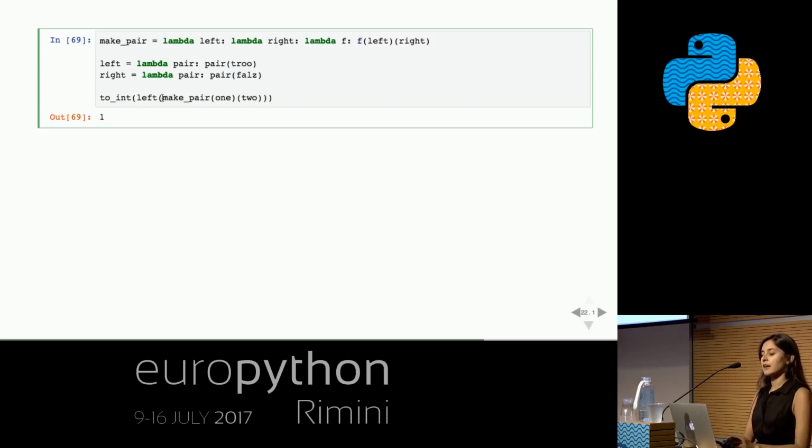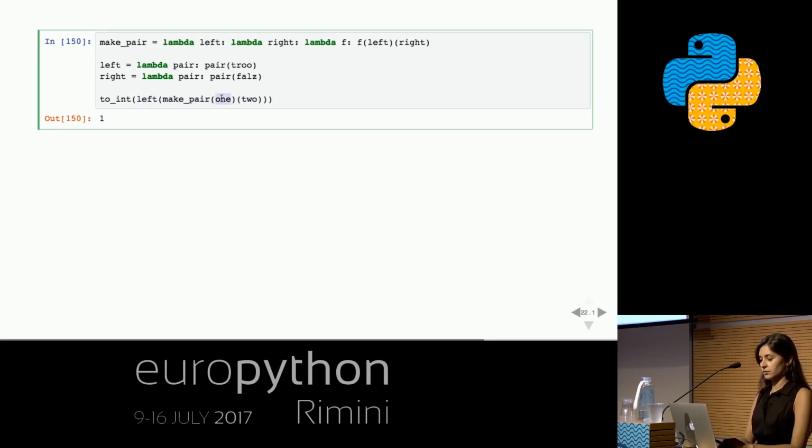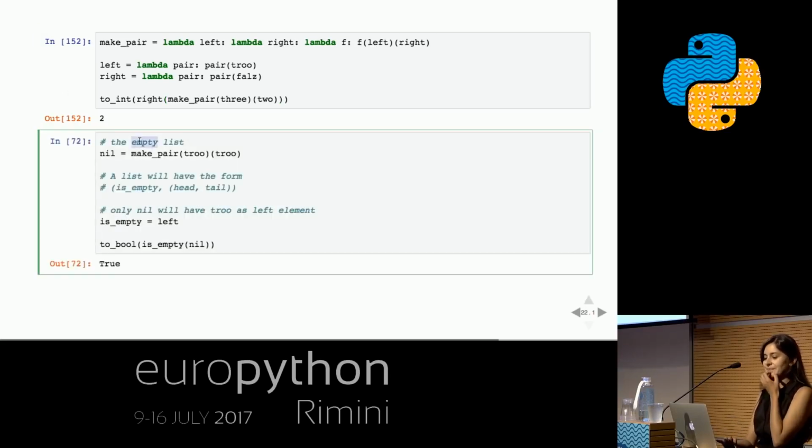So if I make a pair of 1 and 2, and I choose the left thing, then I should get 1. And if this were different, okay, and if this were right, okay, with me? Cool. All right, now, an empty list we're just gonna, by convention, represent as a pair of true and true.